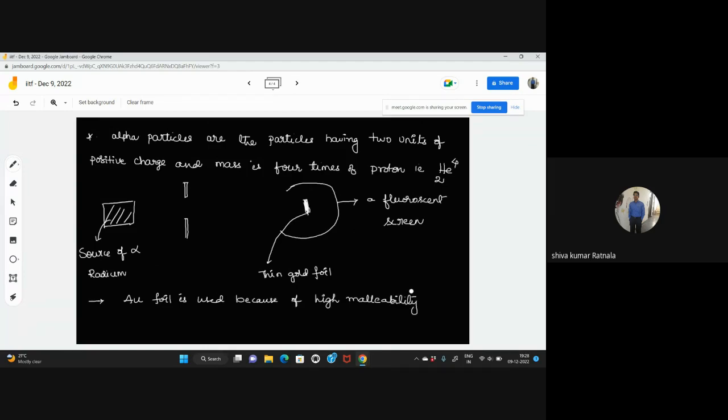He made a thin sheet because from that he can observe things. When this highly malleable sheet is there, the alpha particles can penetrate through it. So these are the alpha particles from the source of radium, and they pass through the foil.